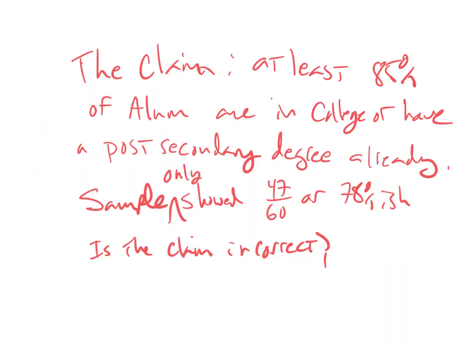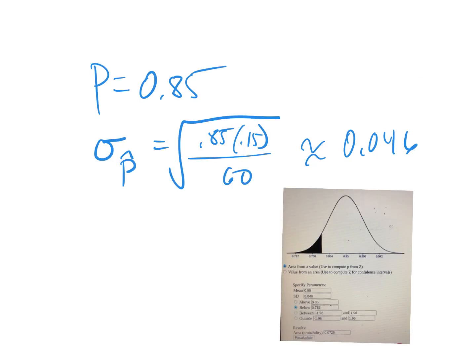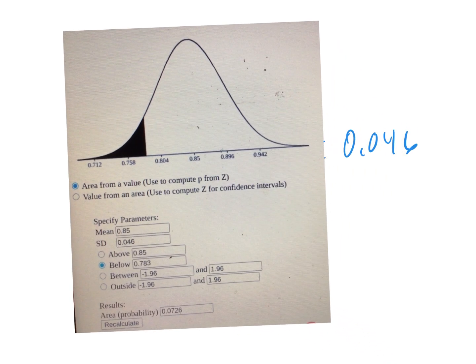Now, if we put on a significance test hat, how is this different? Well, they're telling us that this is the middle of that distribution. They're telling us, hey, at least 85%, so 85% or more are enrolled in college. So again, if we do that check, what does this distribution look like? As we know it's normal, we can use a normal curve to represent it.